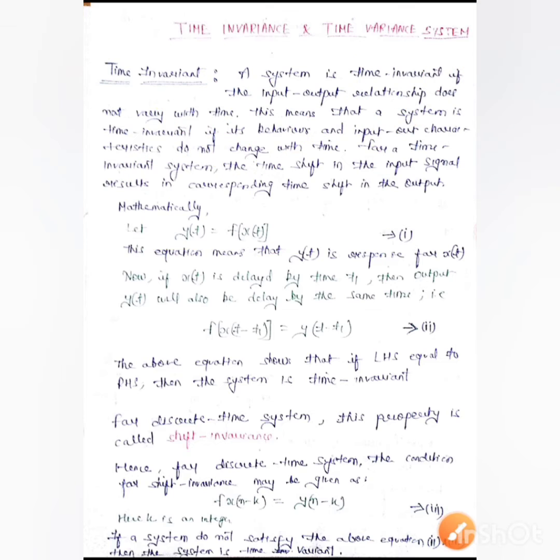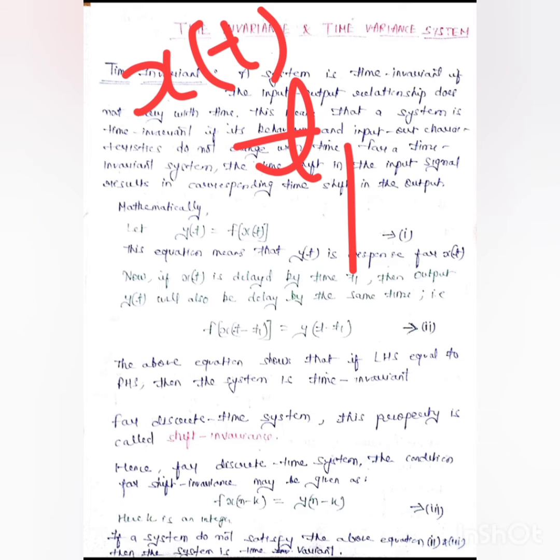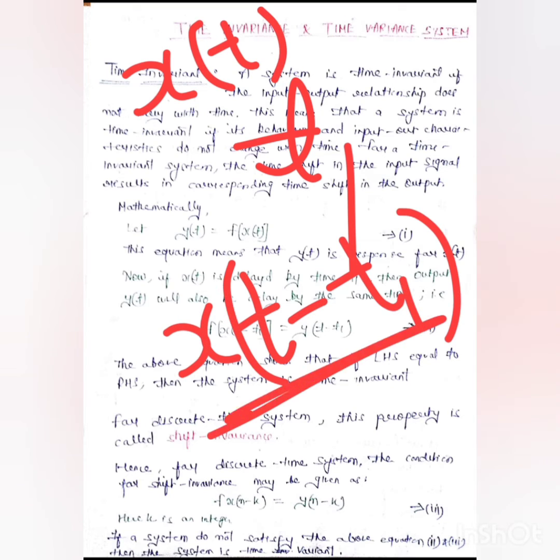Here we have the expression: if we delay our input, which is x of t, by t1, then we have the expression x of t minus t1. This is the delay. Then we have delayed with the expression x of t minus t1. This is the delay provided in the input itself.